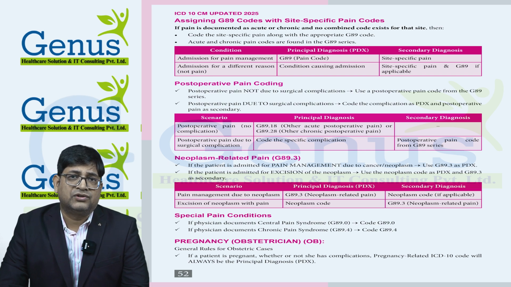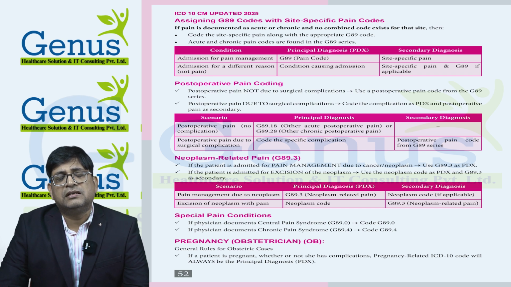Whether the patient has a fracture, HIV, neoplasm, cancer, sepsis, whatever disease they have, we always need to provide the pregnancy-related complication as the principal diagnosis. Even if the patient does not have any complication, we still need to provide the uncomplicated pregnancy code as the principal diagnosis. So basically there are three categories in pregnancy.